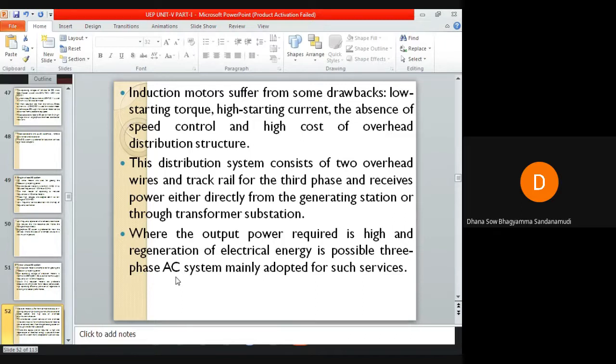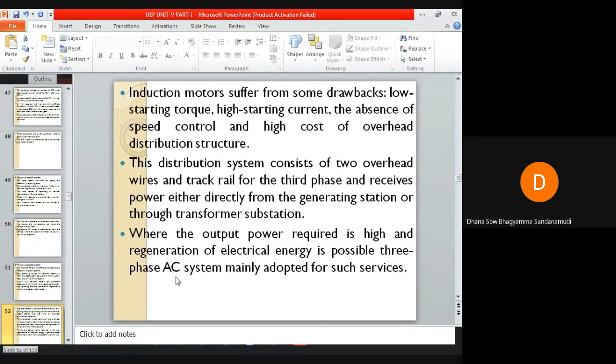One of the main disadvantages of this track electrification is the high cost of the overhead distribution structure. We have to spend more on the overhead distribution line from which the three-phase induction motor takes its supply. The overhead unit to be connected to the induction motor is very costly. That is the main drawback.